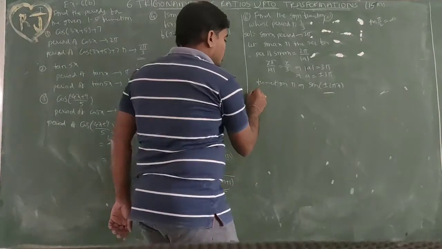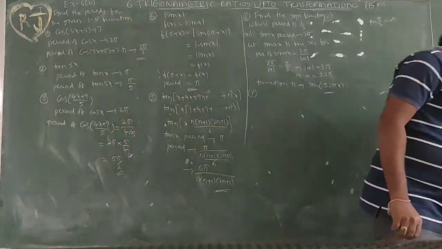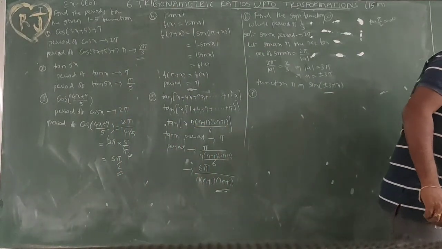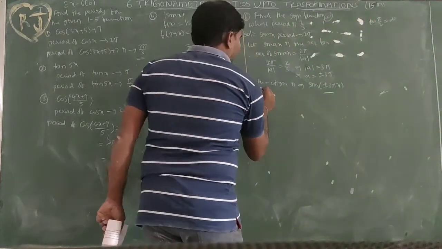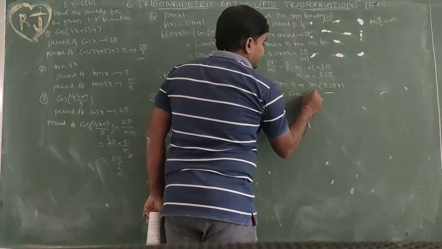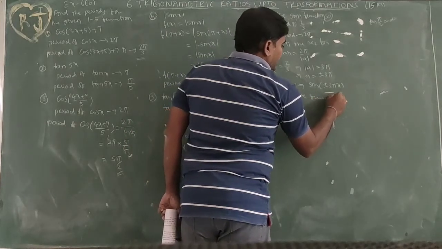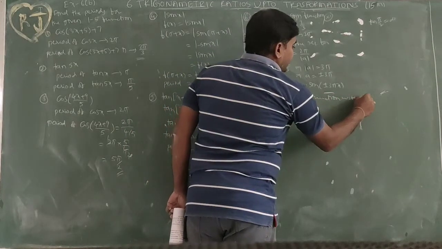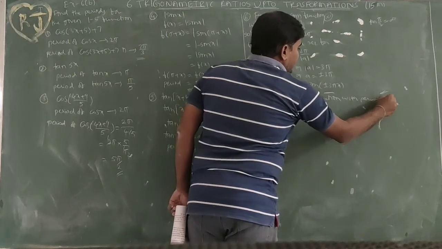Okay, next, the seventh question: find the cosine function with period 7.